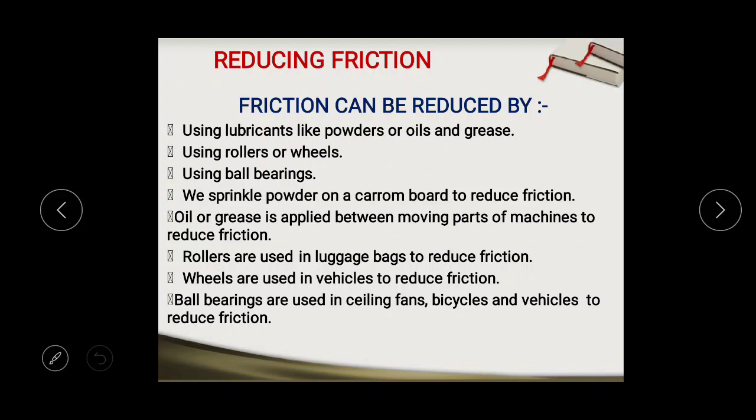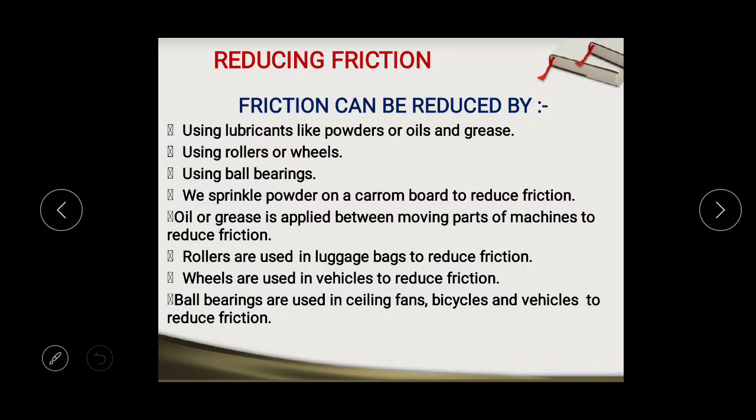Now next, methods for decreasing or reducing the friction. As I told in the previous class also and today, friction depends upon the roughness of the surfaces.